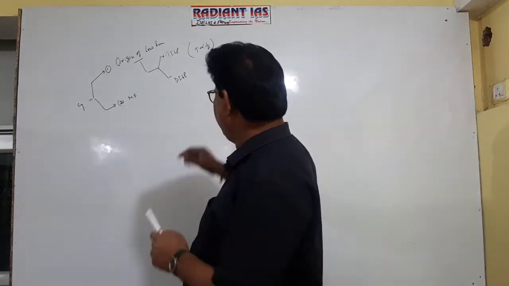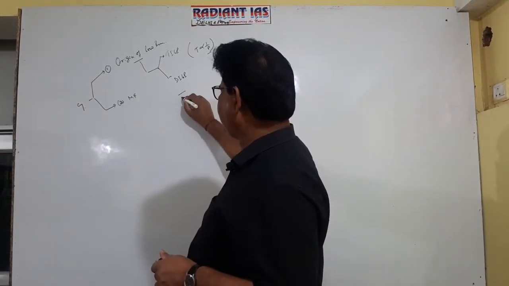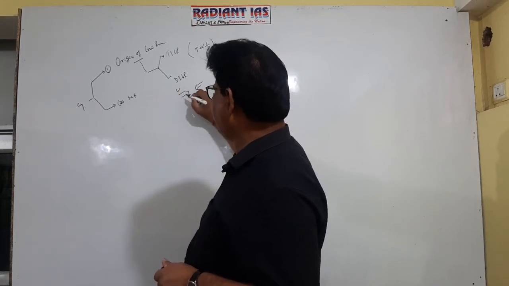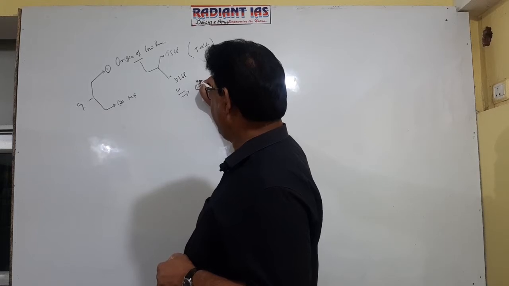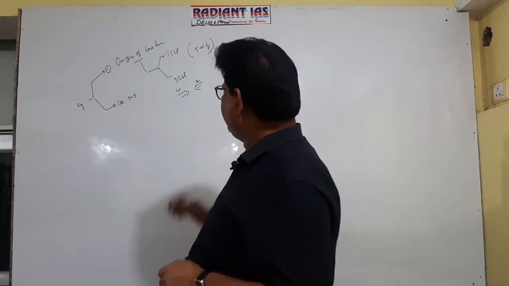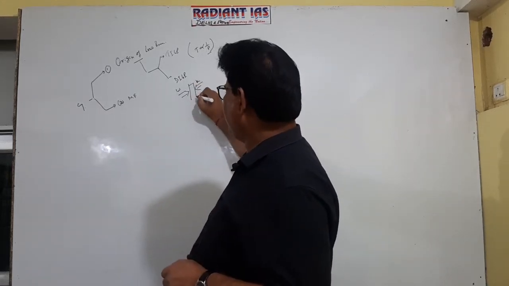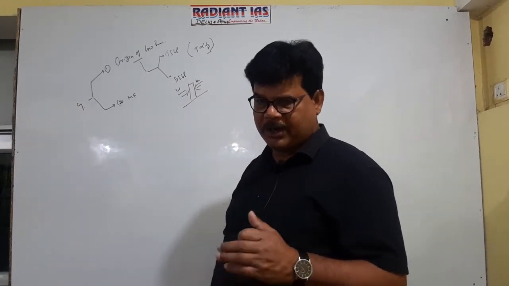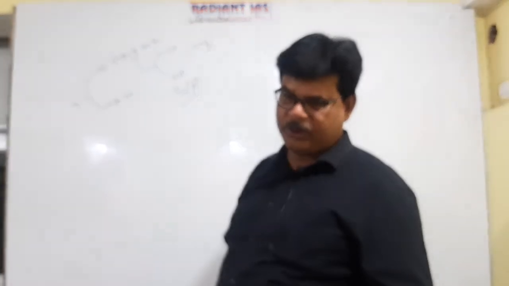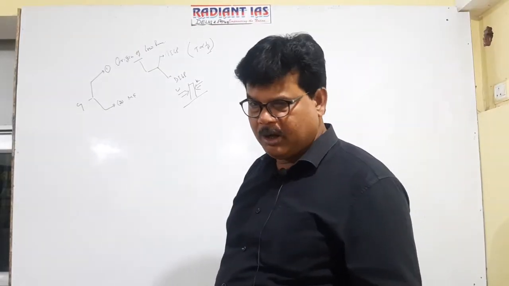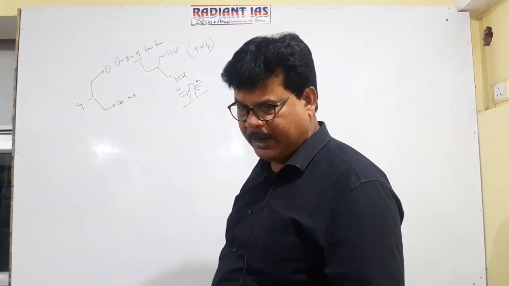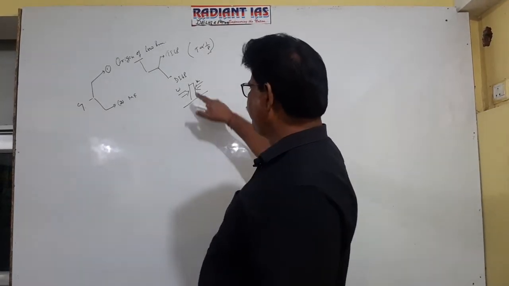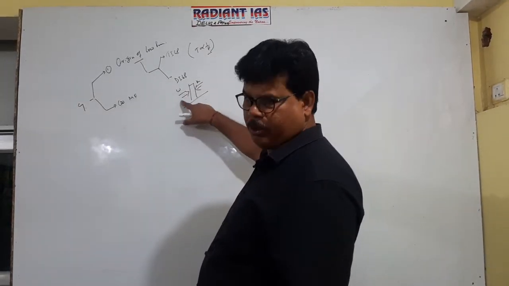According to this theory, if two contrasting air masses converge along a line, if this is warm air mass and this is cold air mass, indicated by K, then a front is produced. Whenever there occurs convergence of two contrasting air masses, then a front is formed. So a front is produced when there occurs convergence of two contrasting air masses.